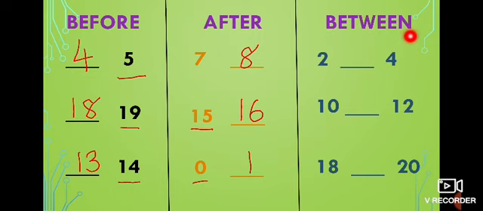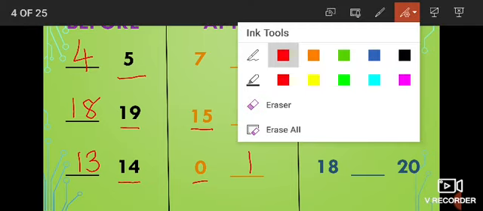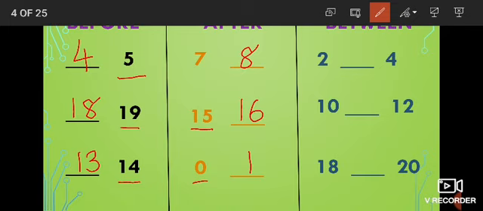And then look at the last one. Between numbers we are going to do. What number is this? 2. And what number is this? 4. Between 2 and 4, what number has to come? 3. And then look at the next one. 10 and 12.